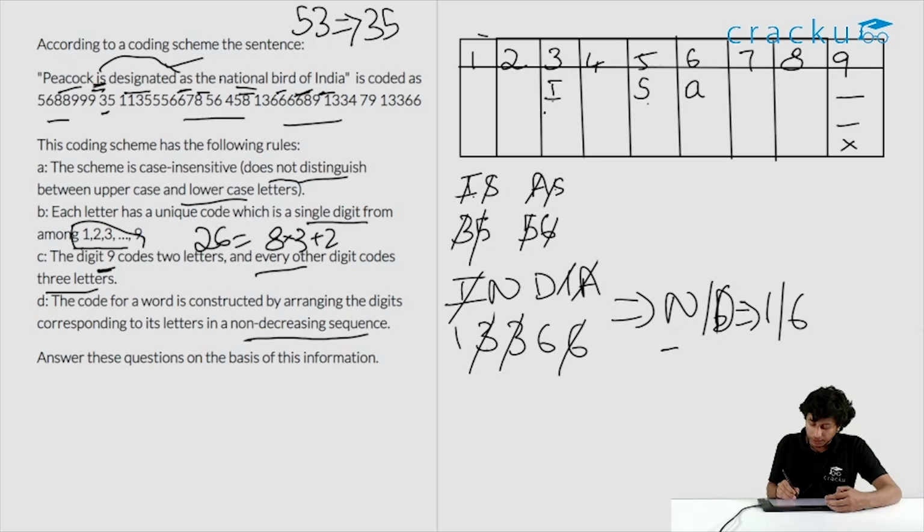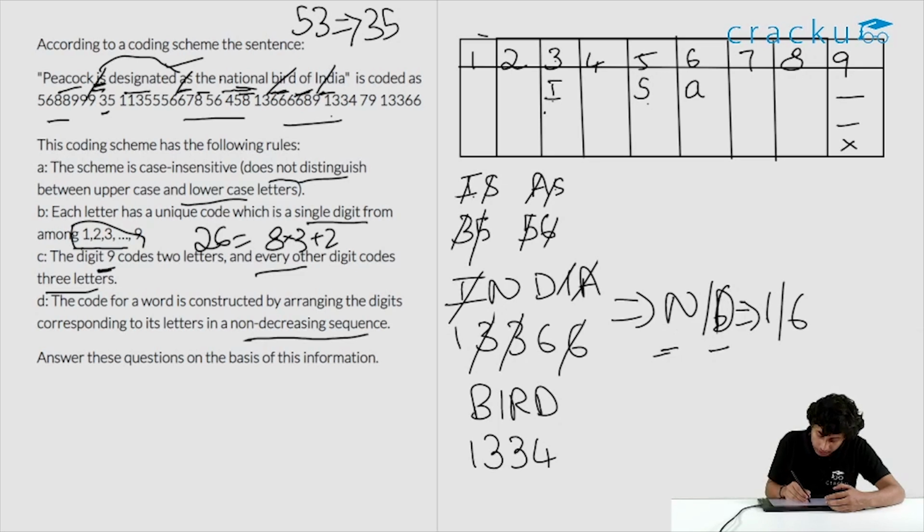So where can we find N or D? Which is the next one? Until now, which are the words that we have done with? We are done with 'is', we are done with 'as', and now we are done with 'India'. Only confusion we have is that N or D is 1 or 6. So you can either target 'national', which has N, or you can target 'bird'. Since 'bird' is smaller, let's first take 'bird'. Bird is coded as 1334.